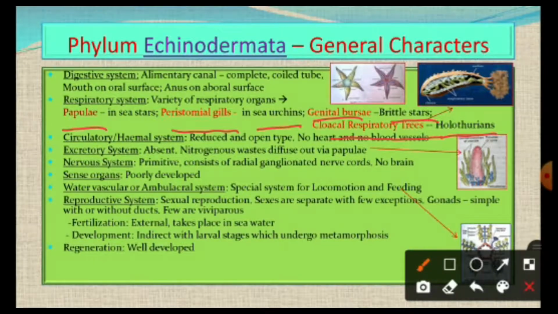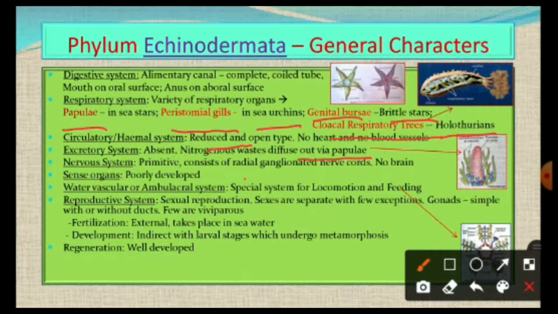And the circulatory system or hemal system is somewhat reduced but of open type, with no heart and no blood vessels. The excretory system is completely absent, and nitrogenous wastes are diffused out via papillae through diffusion. The nervous system is very primitive and poorly developed.